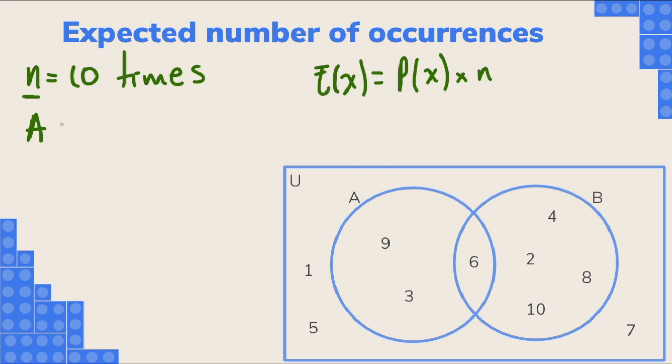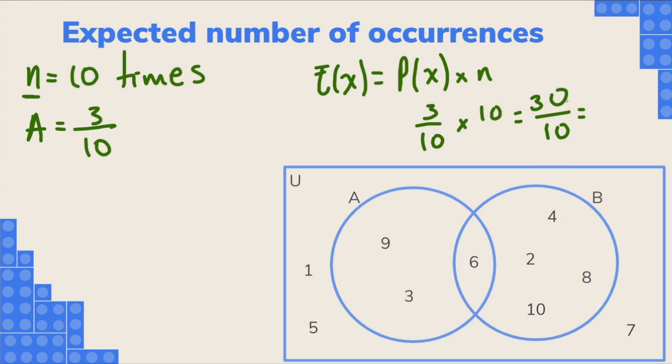So in this case, the probability of A is 3 over 10, right? And because we're going to repeat the experiment 10 times, we're going to do 3 over 10 times 10. So this one is going to be 30 divided by 10, which is 3. So what does this 3 mean? This 3 means that if we repeat the experiment, selecting a number from this set 10 times, it is expected that 3 of these times we get a number that is a multiple of 3.